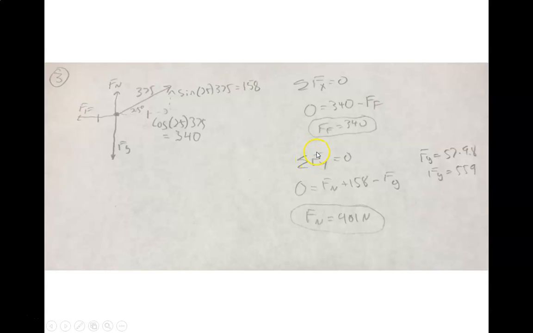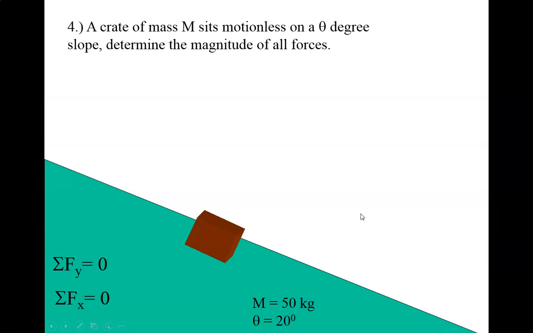A little bit trickier. So we say the forces in the y have to cancel, because again it's moving at a constant speed. We've got 0 equals the normal force, which is positive because it's up, plus the 158, because it's up, minus Fg, equals 0. So let's figure out what Fg is real quick. It's 559, and then plug that in and you get 50401.